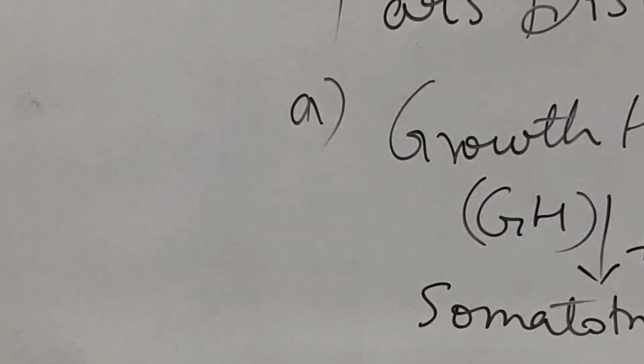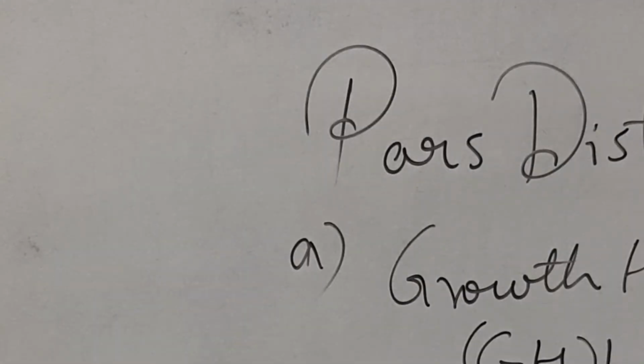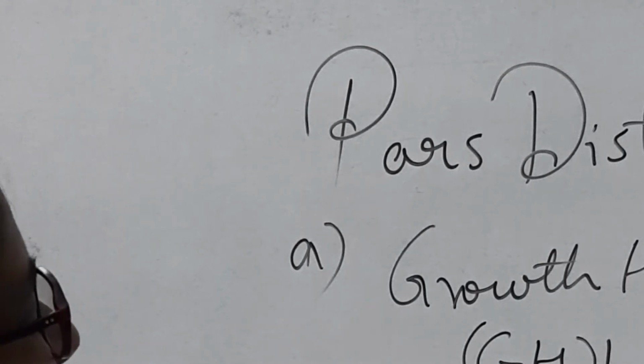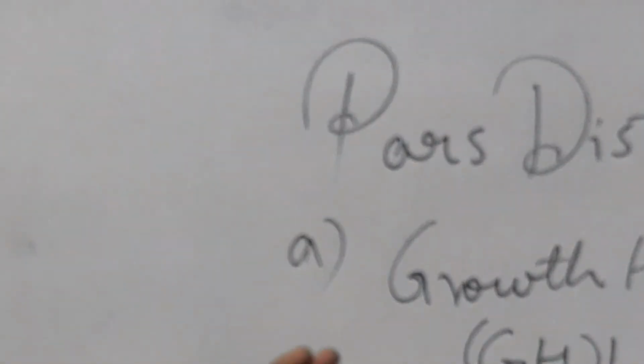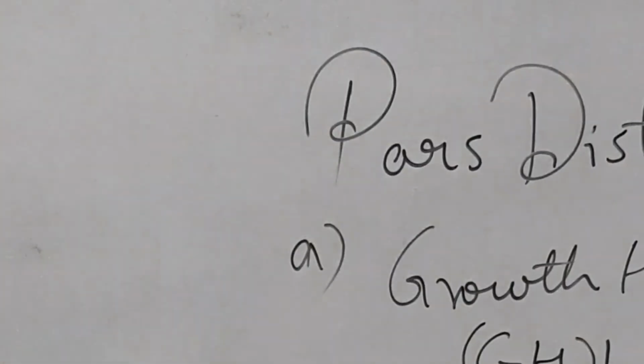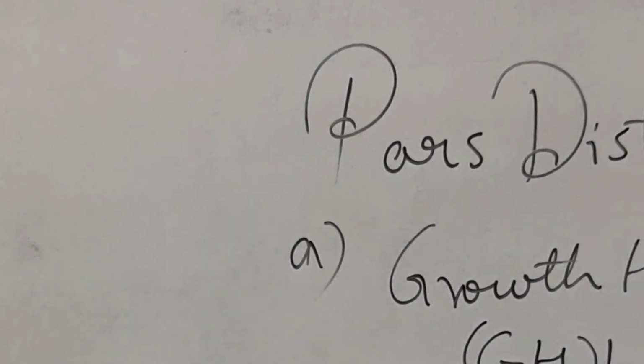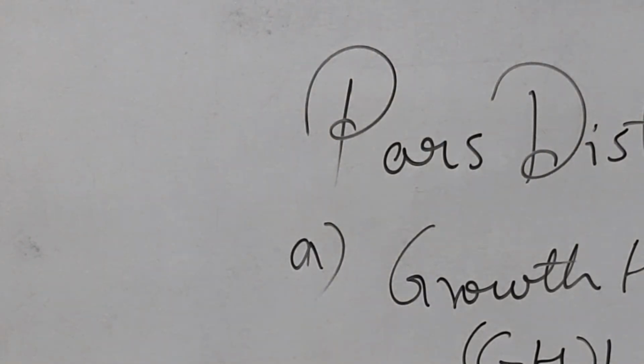And as a result, what happens? It releases somatotrophin, or growth hormone. When the somatotrophin is released, it will activate the metabolism of carbohydrate, fat and protein in the body. Why? In order to grow the parts of the body. Growth is important for that. For the growth, metabolism is important. So metabolism will be speeded up.